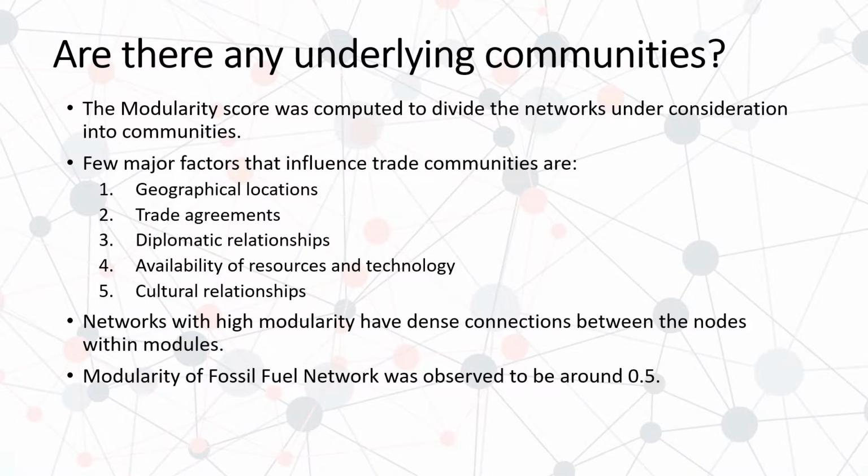Coming to the first question, we computed the modularity scores for all the three networks to divide the network by community. You can see here there are few major factors that influence communities formation in the trade network. We observed that the fossil fuels network modularity score was comparatively on the higher side at around 0.5 mark.